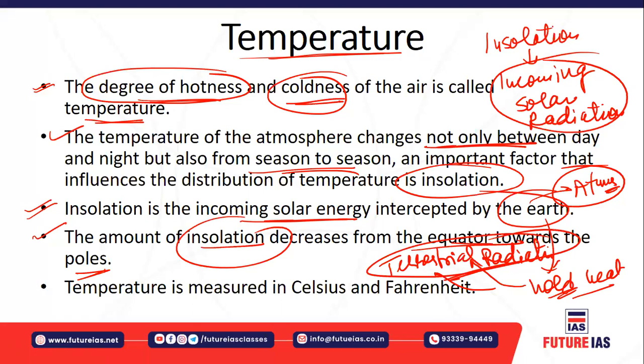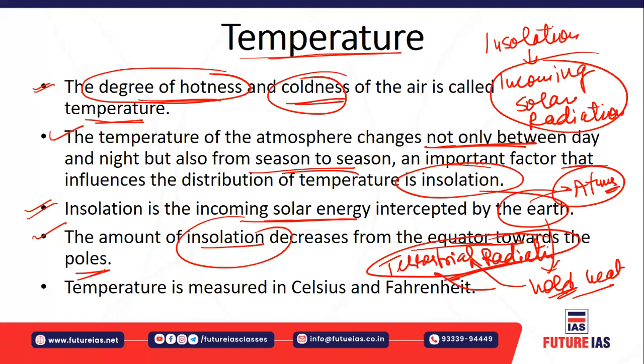And when the sun is at the Tropic of Capricorn, obviously the North Pole will have complete darkness. When the sun is at the Tropic of Cancer, the South Pole will have complete darkness. Moreover, whenever the sun is moving toward the southern hemisphere, obviously the northern hemisphere will have not vertical rays but slanting rays. So that may cause the lowering of the temperature in the northern hemisphere.